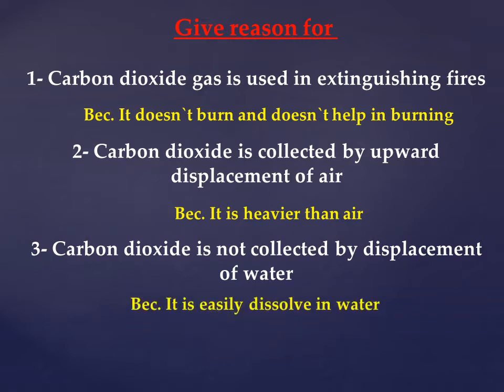Number 3, give reason for carbon dioxide it is not collected by displacement of water. What is the relation between carbon dioxide and the water? It's easily dissolved in water.